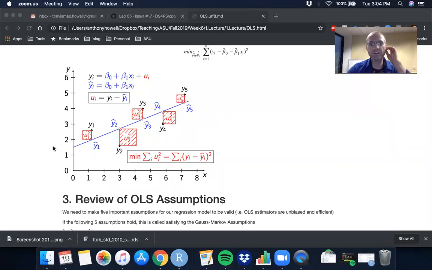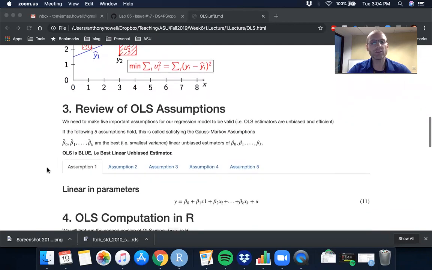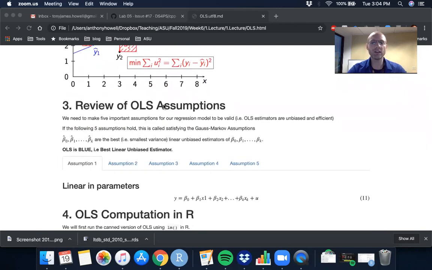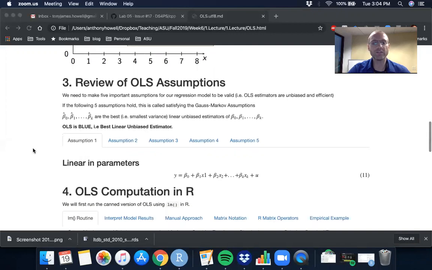Okay, everyone, so last video we just did a very quick graphical example to try to illustrate how OLS is working by minimizing the sum of squared errors in order to obtain the line that best fits our data. So now we want to move into some of the five major assumptions that are necessary in order to obtain estimates of our parameters beta that are both unbiased and efficient. So OLS will be considered BLUE, the best linear unbiased estimator, under the following few assumptions.